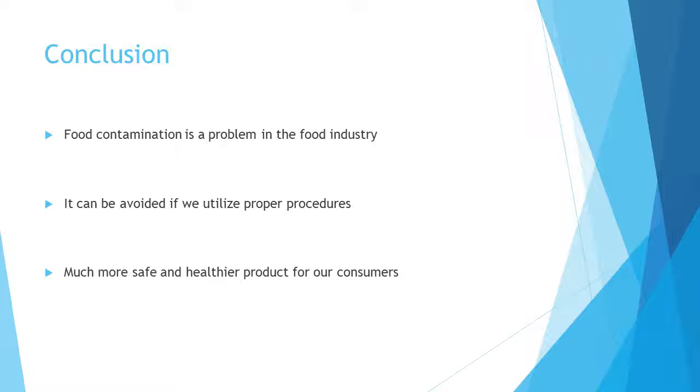Food contamination is a serious problem in the Canadian food industry. However, it is preventable as long as we practice proper sanitation methods. These methods include proper cleaning, thorough cooking, sanitary food storage, installation of more hand washing sinks and dust guards, routine inspection, and equipping our employees with the necessary tools and training. If we follow these guidelines, we can ensure that our customers receive the clean, healthy product they deserve.